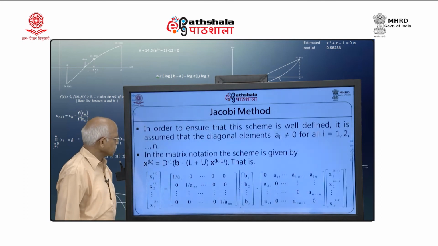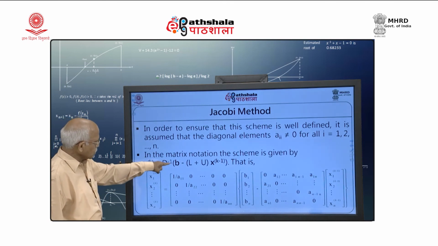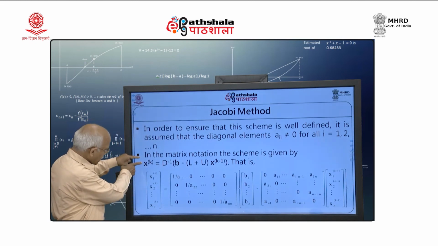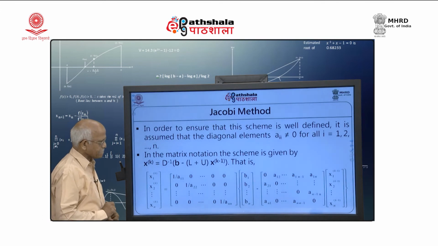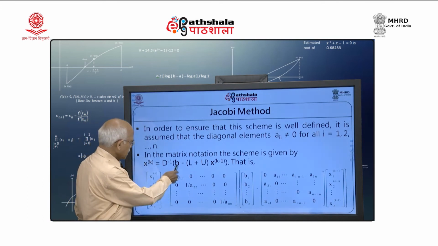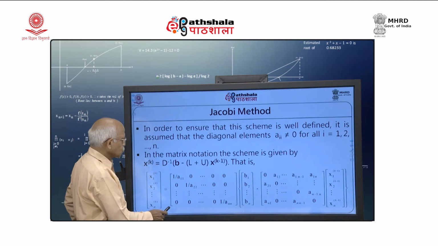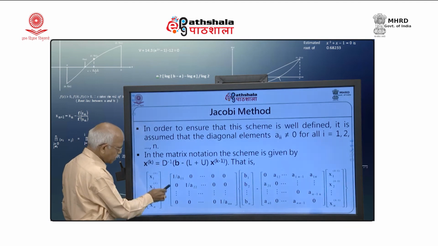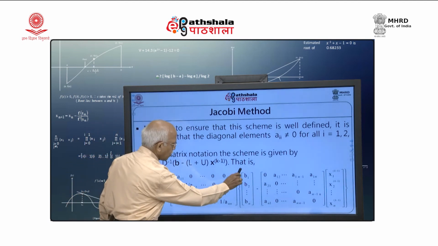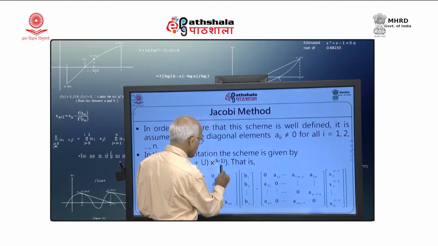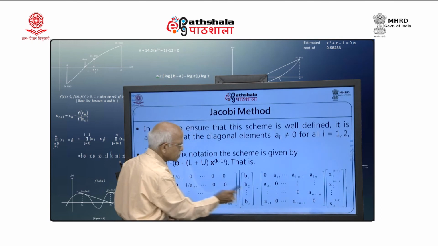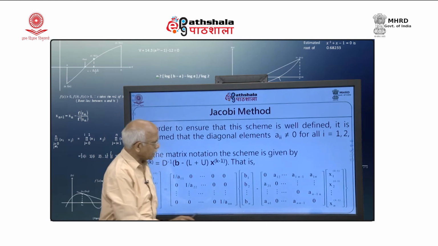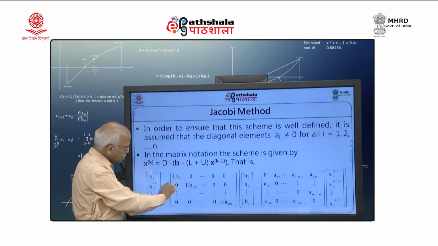Now, what is that Jacobi scheme? The Jacobi scheme is given by x^k equal to D inverse (B bar minus (L plus U) x^(k minus 1)), and if I write x bar k as (x_1^k, x_2^k, ..., x_n^k), first I am going to write it in this form: D inverse into B minus this part. So, L plus U is nothing but this: only the diagonal elements will be 0, all other elements of the matrix A as they are, into this. So, I get a scheme like this.